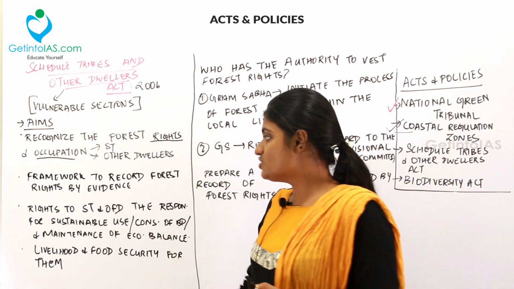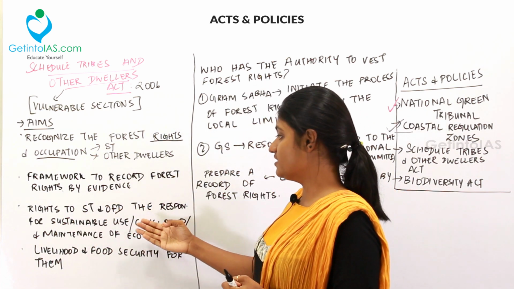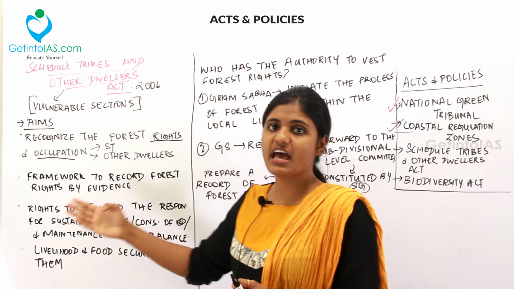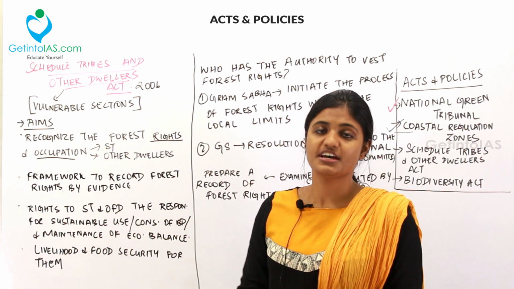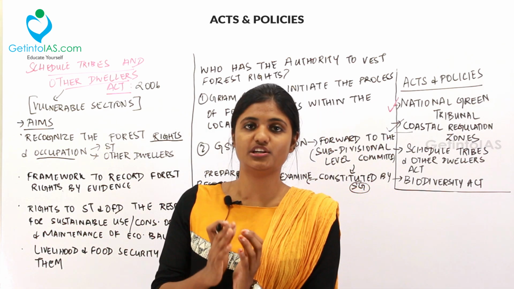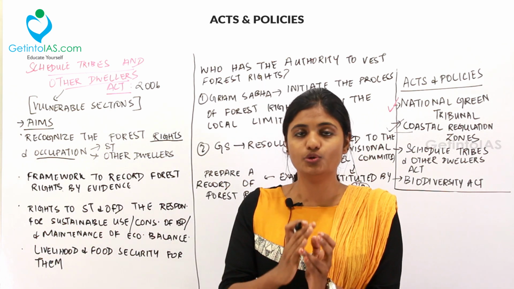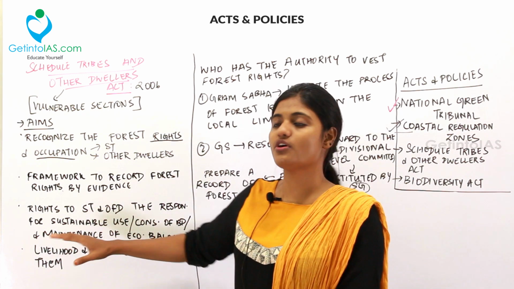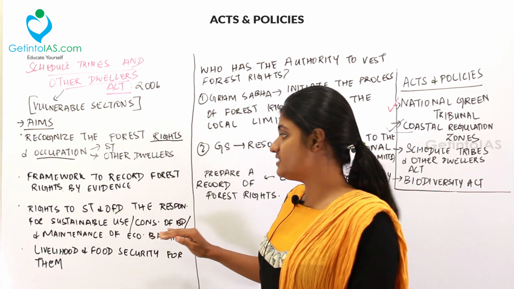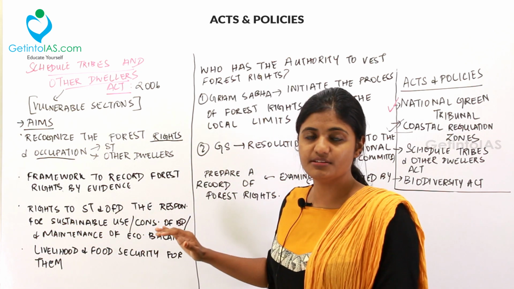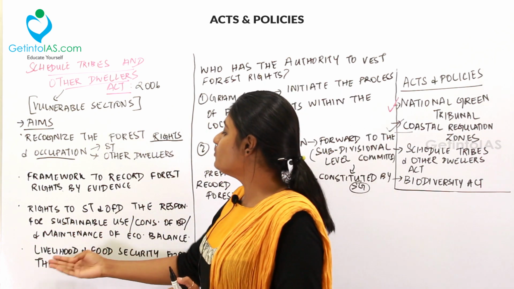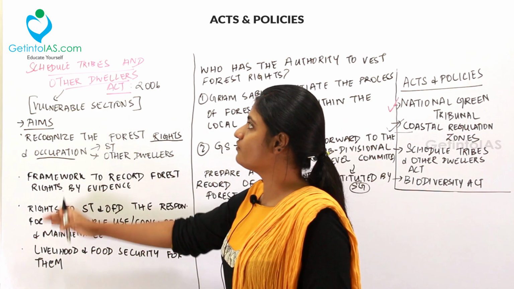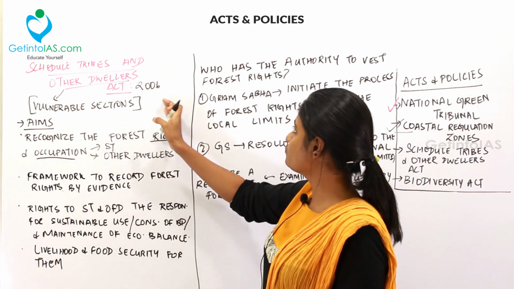And then you give the rights to the scheduled tribes and the other forest dwellers, along with the responsibility for sustainable use, conservation of biodiversity and maintenance of ecological balance. So once you recognize their rights, you give them the responsibility for the sustainable use of the products, the conservation of biodiversity in that place and the maintenance of the ecological balance inside the forest. And then the livelihood and food security for them should also be taken care of. So these are the aims of the Act.